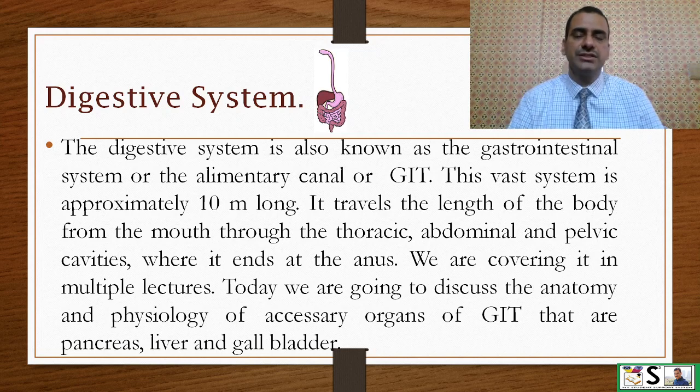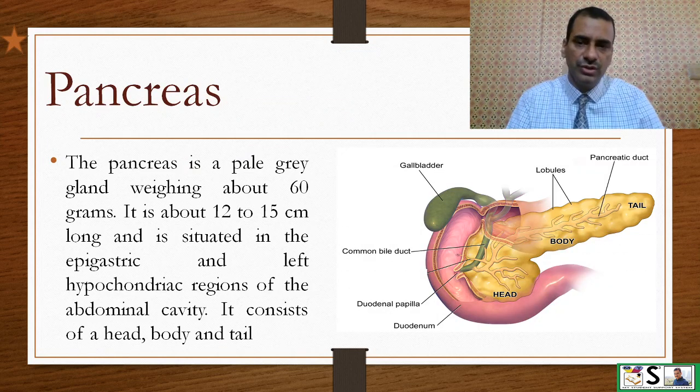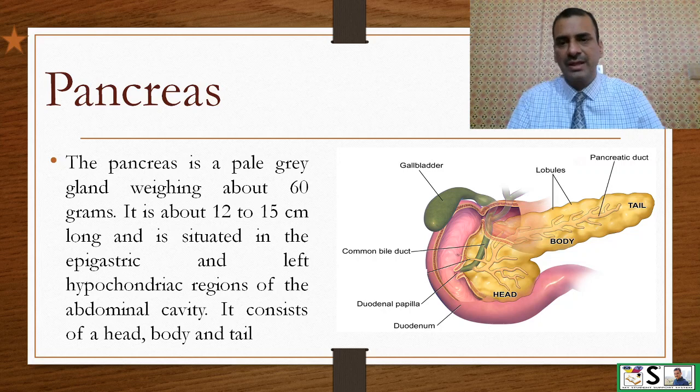In today's class, we will discuss the anatomy and physiology of the accessory organs of GIT, that are pancreas, liver and gallbladder. First of all, pancreas. The pancreas is a pale grey gland weighing about 60 grams.